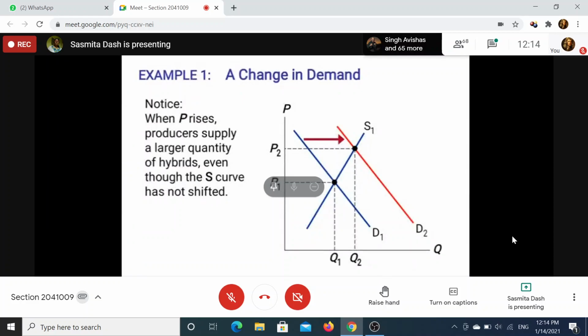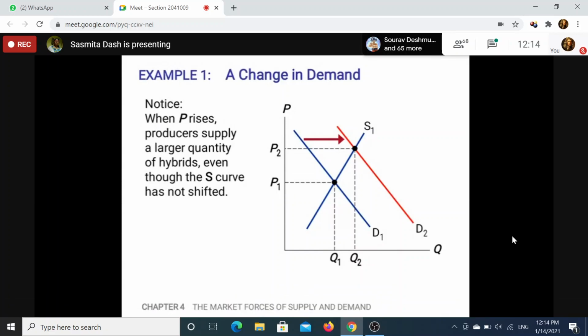Even though the supply curve has not shifted, this Q2 represents more quantity supplied as well as more quantity demanded. So when a question comes like this, you shift the curve.